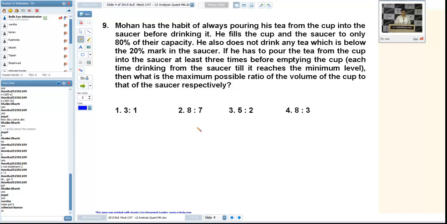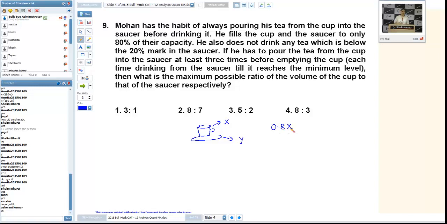You have a cup and a saucer. Now, let the cup's capacity be x and the saucer's capacity be y. Now, what is the thing given? He fills the cup up to 80%. It means 0.8x.